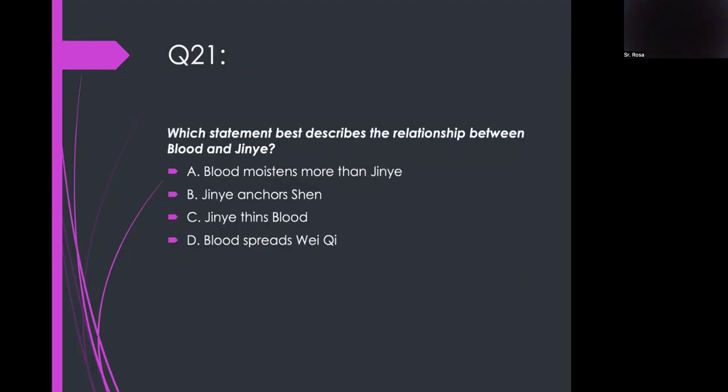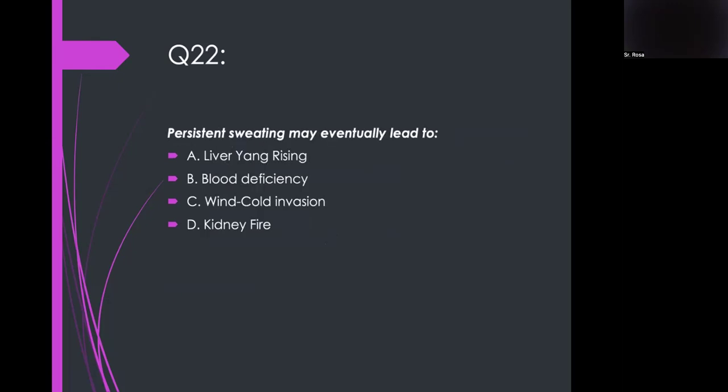Which statement best describes the relationship between blood and Jin Ye? Blood and Jin Ye share a source. Jin Ye thins blood. Persistent sweating may eventually lead to blood deficiency. So ito na siguro nangyari, no? Nag-blood deficiency.